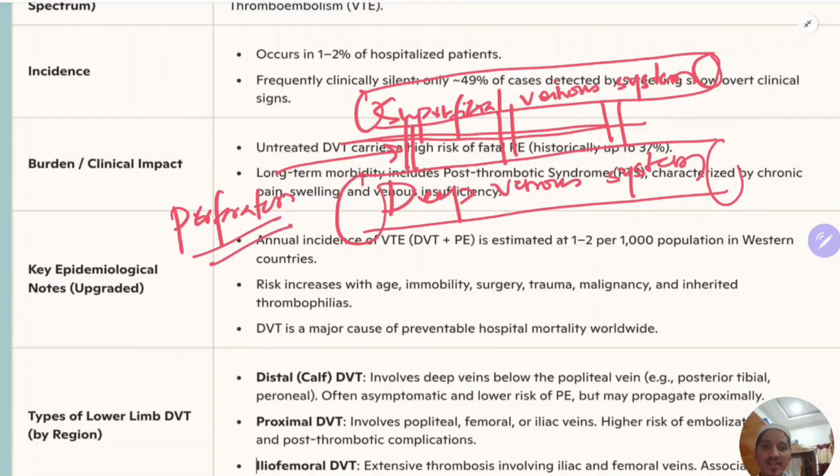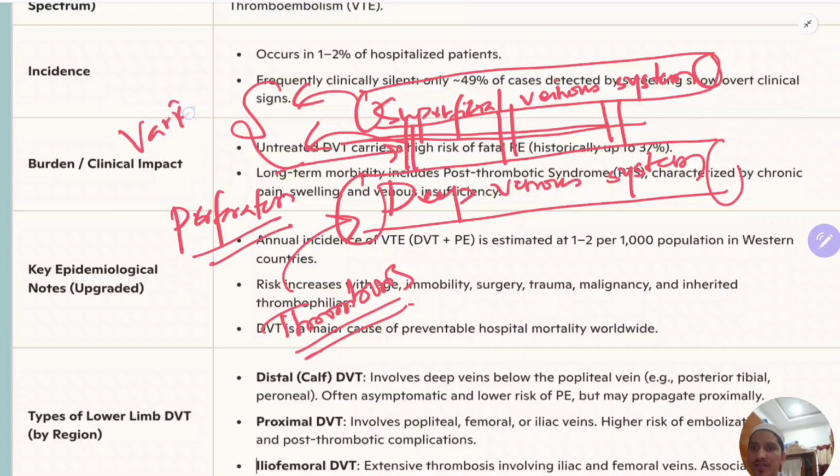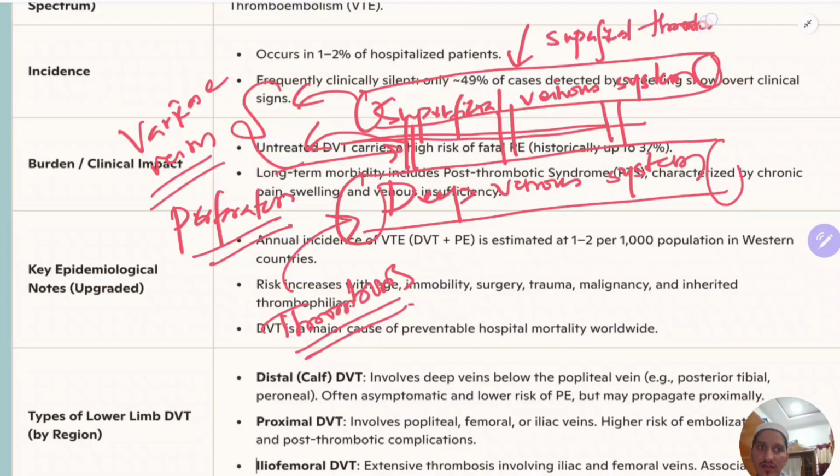What we are discussing is thrombosis in this system, that is known as deep venous thrombosis. Improper functioning of the superficial veins, or improper functioning of these perforators, will cause varicose veins, varicosity. Just remember this. And sometimes because of blockage of the superficial veins due to some thrombus or inflammation, that is known as superficial thrombophlebitis. This is the basic thing we should remember.